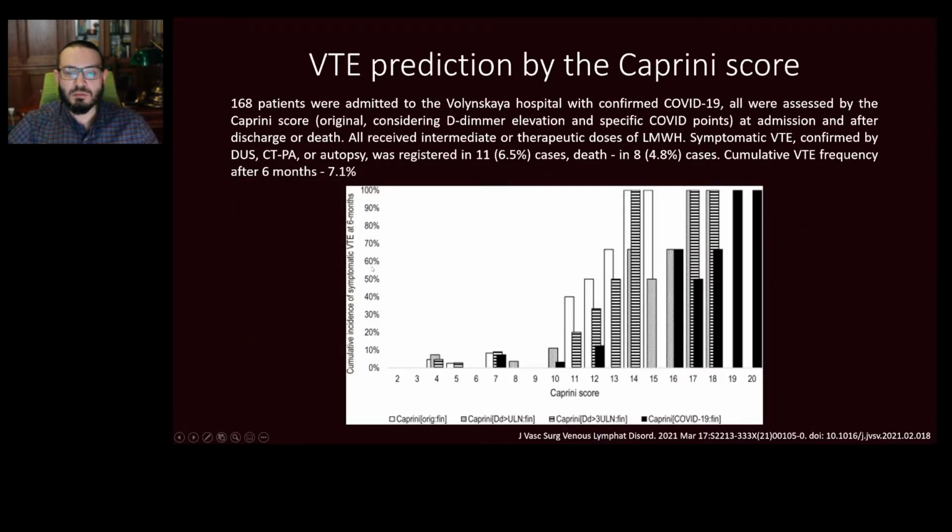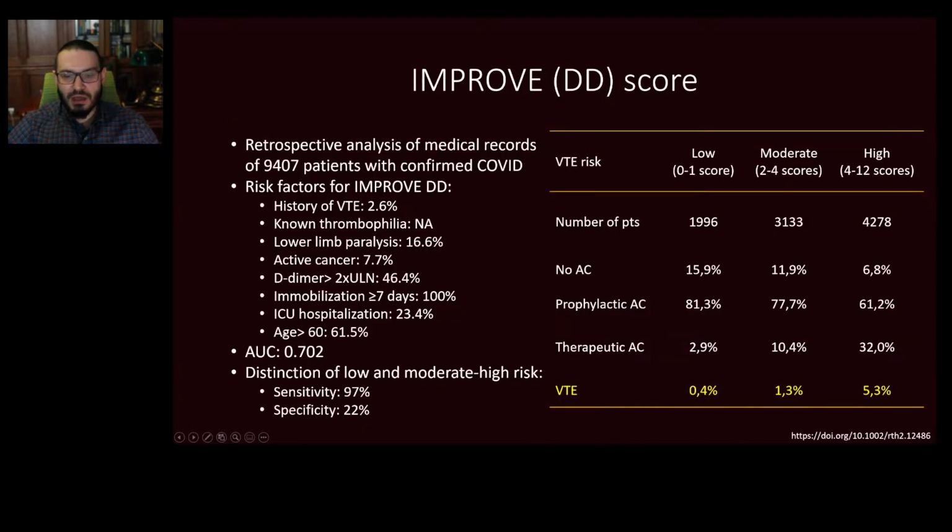The first one is the Caprini score, which was shown to be highly correlated with the incidence of VT events in COVID patients admitted to the hospital, who were followed up for 6 months. A score of 11 and more at admission and 7 and more at discharge was strongly associated with a higher risk of VT development. In another trial, the IMPROVE-D score was assessed, and there was also a good correlation. Those who had a score of 4 and higher were classified as having a high risk for VTE, and they had a higher rate of the development of VTE.